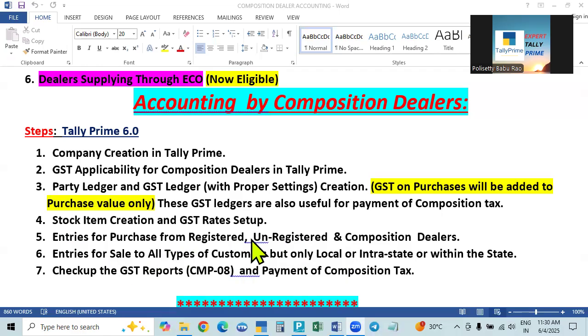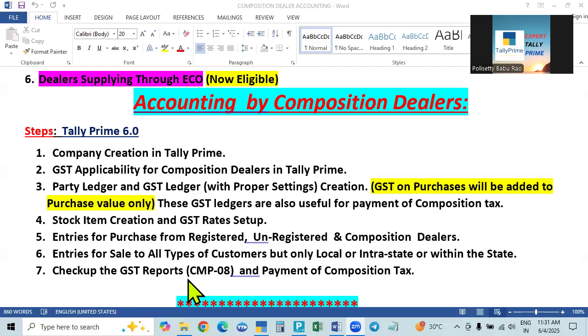And then, after purchases, you have to make sales entries. For selling, we can sell to anyone, including consumers. In purchasing, we cannot purchase from consumers. But when you are selling, you can sell to all types: regular, composition, unregistered, and consumers. For purchasing, we can purchase from anywhere, but in the case of sale, we have to sell only within the state, and there is no tax collected. But even though you are not collecting, that 1% is shown in the report. That 1% we have to pay.